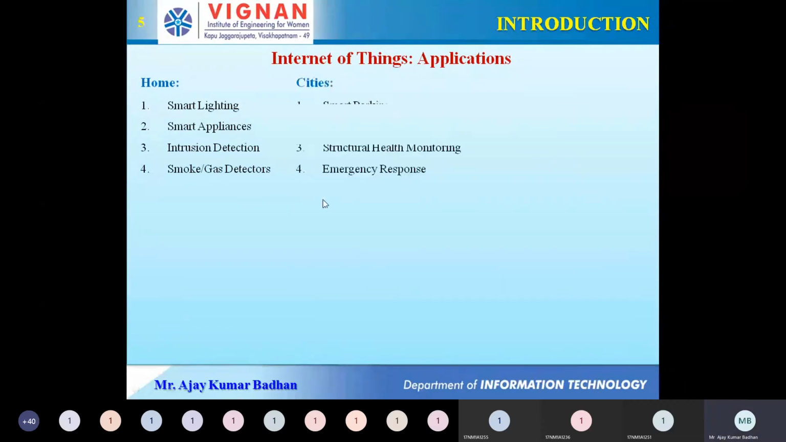So next, what we have is cities. Cities is most important, right? So in cities, what we can go through is smart parking. So what do you mean by smart parking?